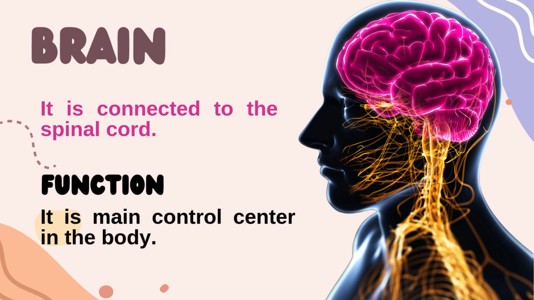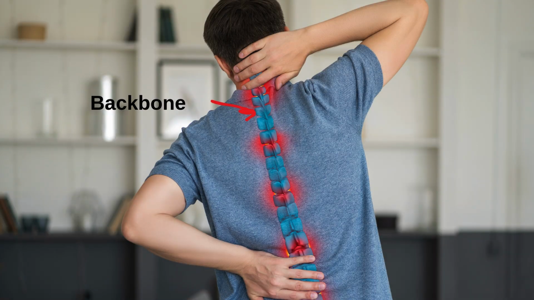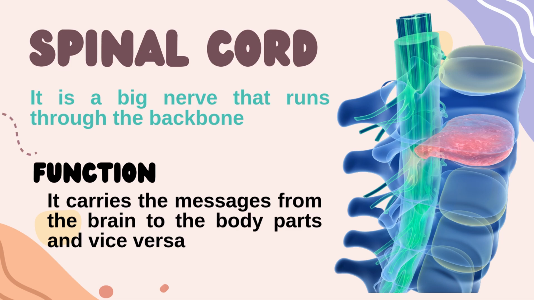And it is connected to the spinal cord, as you see here. The pink part is the brain, and the yellow part is the spinal cord. Okay, so here, what is the spinal cord? It is a big nerve that runs through the backbone. You know the backbone? Yes, this is the backbone. And the spinal cord runs inside the backbone, found inside the backbone.